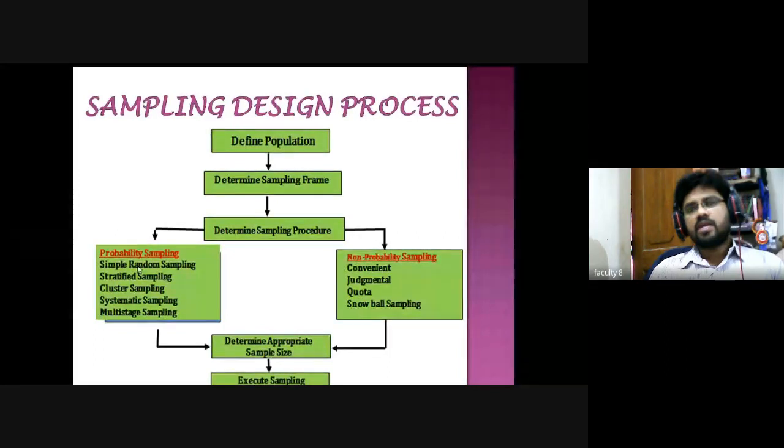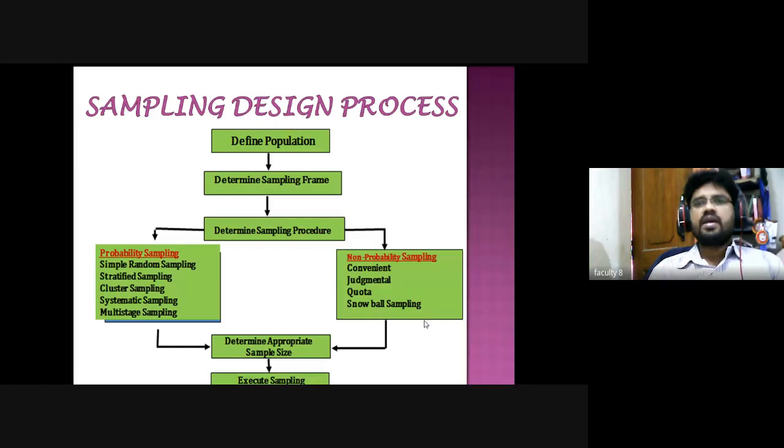Within the random sampling method, or probability sampling method, there are 5 types: the first is simple random sampling, second is stratified random sampling, third is cluster random sampling, then systematic random sampling, and multi-stage random sampling.